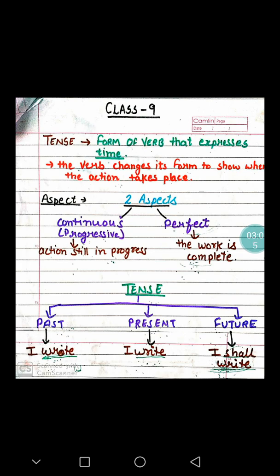Only the verb changes. Only the action words in a sentence change to represent what sort of tense the sentence is depicting.